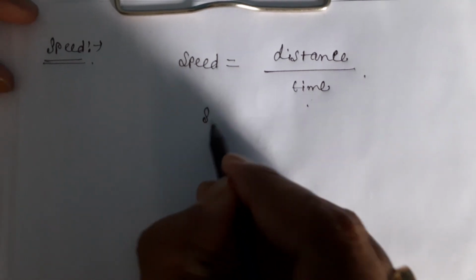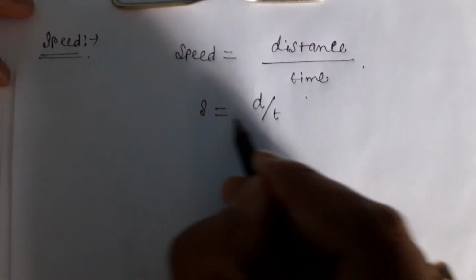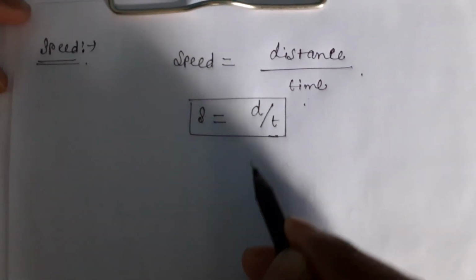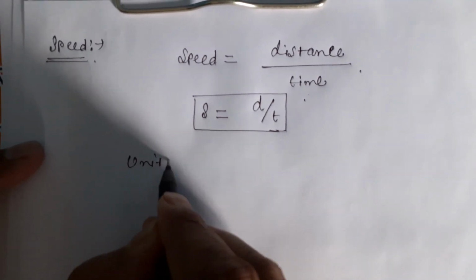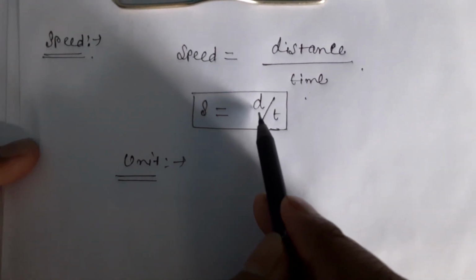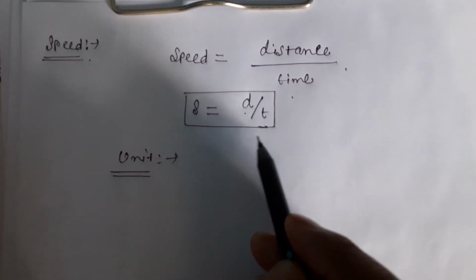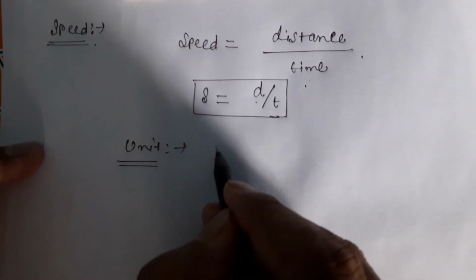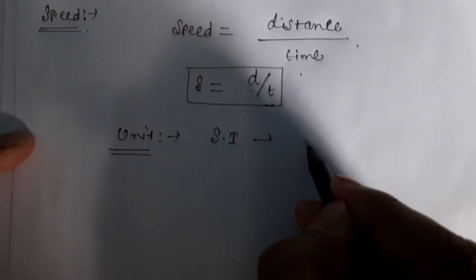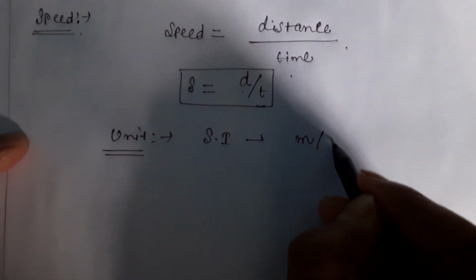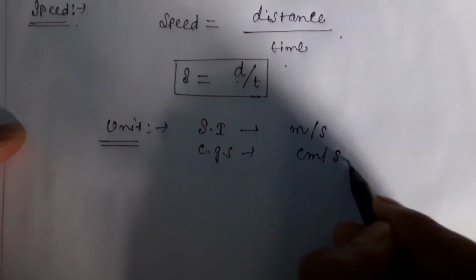Now in mathematical form, speed is denoted by capital S, distance by small d, and time by small t. Okay, so S is equal to d by t. So that is the speed of a body. Now if you talk about the unit of speed, it is the unit of distance divided by the unit of time. In SI system, the unit of speed is meter per second. And in CGS system, it is centimeter per second. So these are the units.